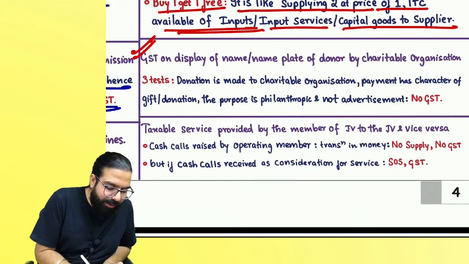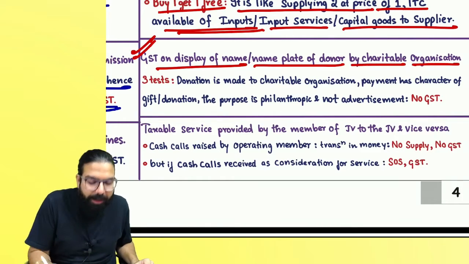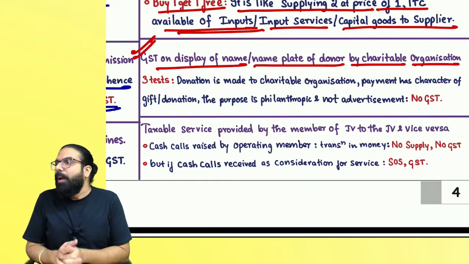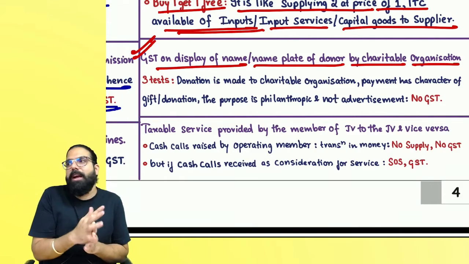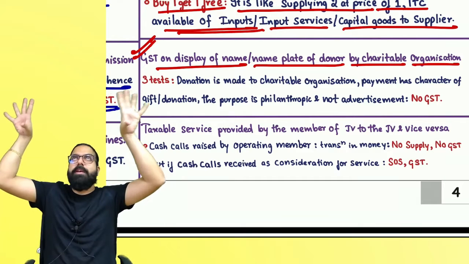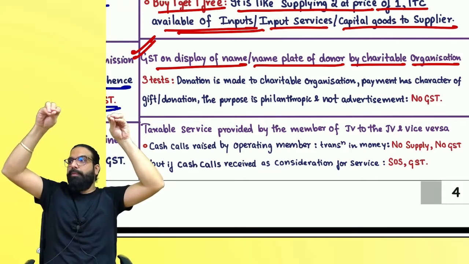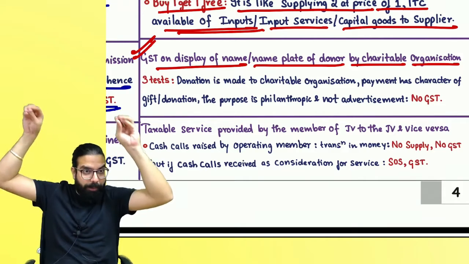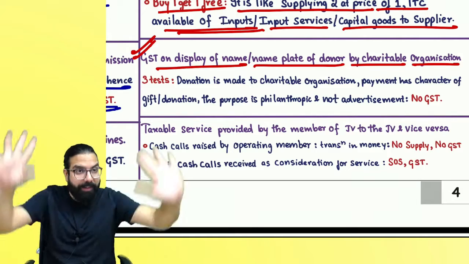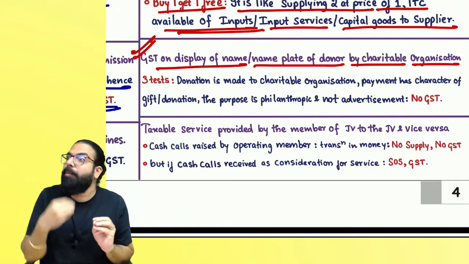The next one is GST on display of name or nameplate of donor by a charitable organization. What is it telling over here? Suppose there is a charitable organization and I have donated 10 lakh rupees over there and not asked anything in return. What they have done is just put my nameplate over there saying donated by Ramesh in the memory of his ex-girlfriend. Baba, only for classroom purpose. Okay, everyone. In the memory of his ex-girlfriend, he donated 10 lakh rupees. It's a gratitude service which Ramesh provided. Have they given me any service?